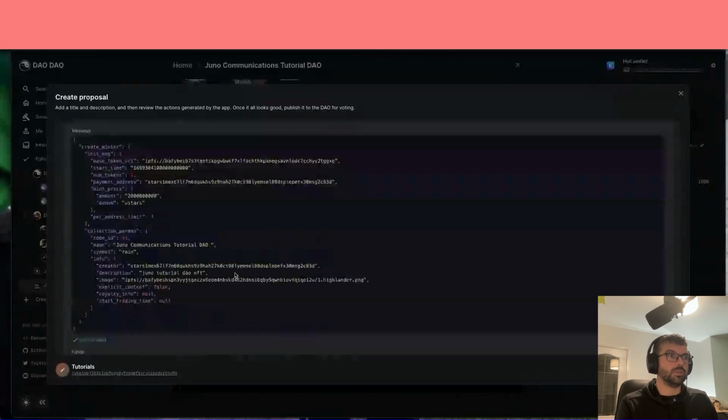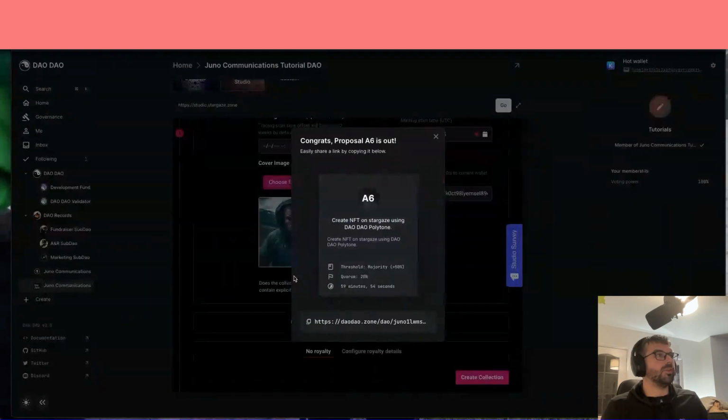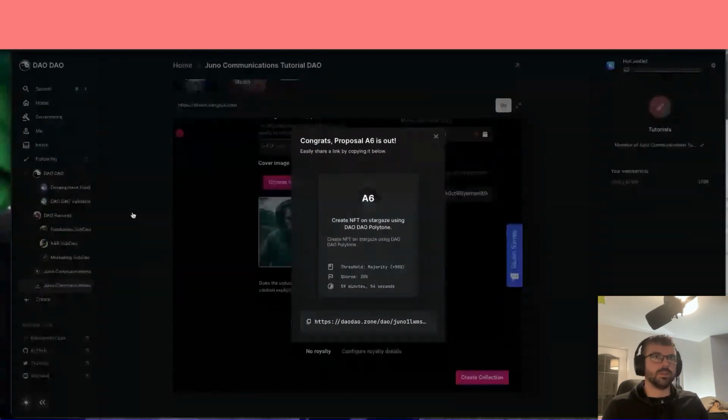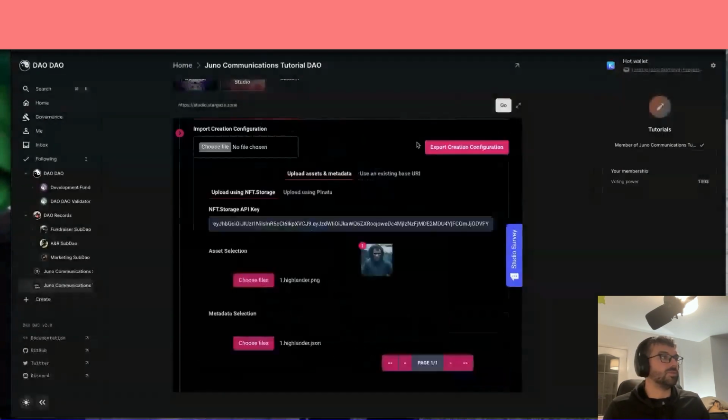All right. There's the smart contract address. There is all the data already. Juno Communications Tutorial DAO. The symbol was rain. Publish that stuff. You could have a real world organization all doing clever things like this. Interchain apps is the way we're going to do it: DAO controlled actions across chain.